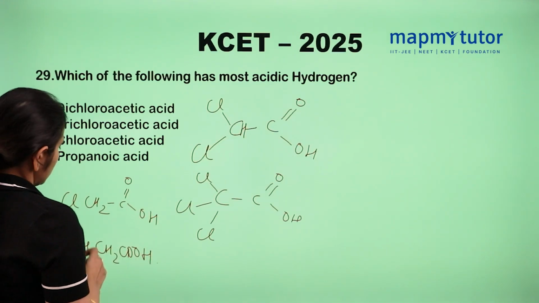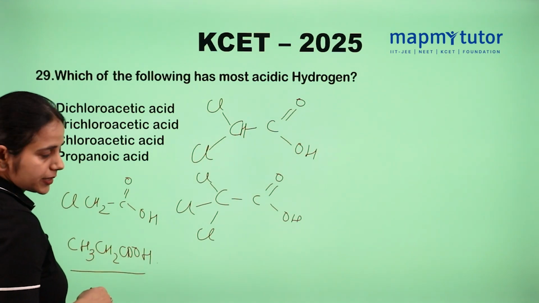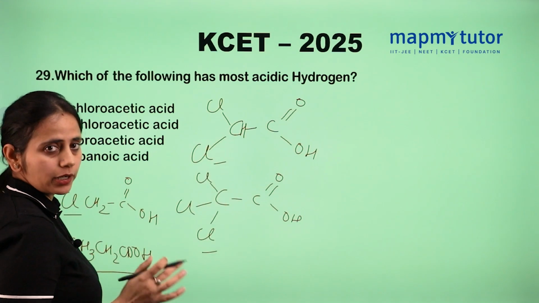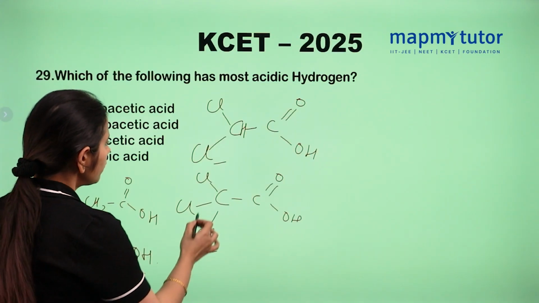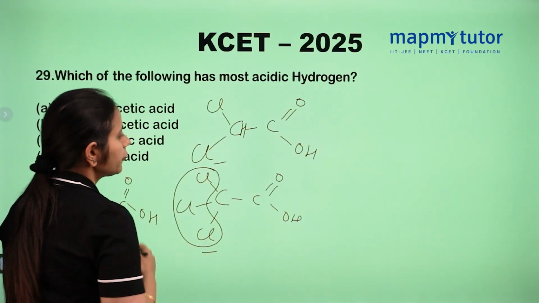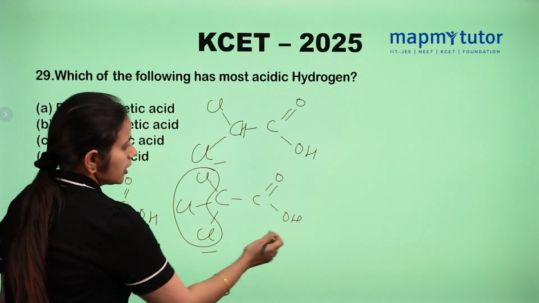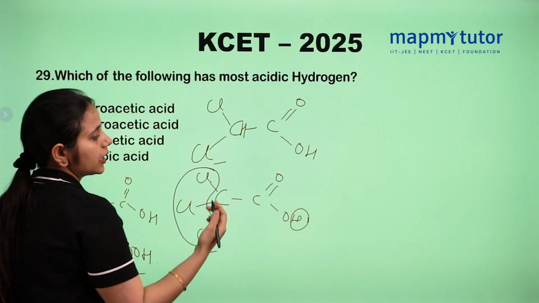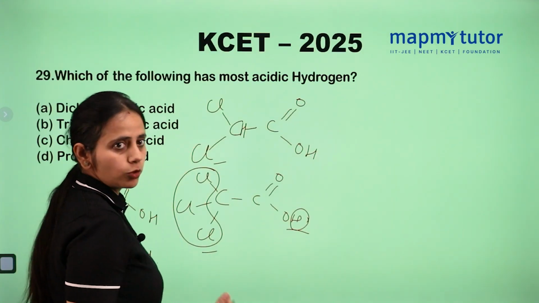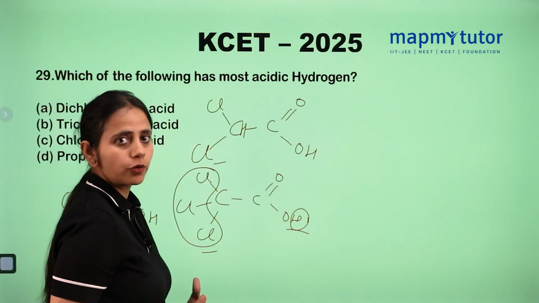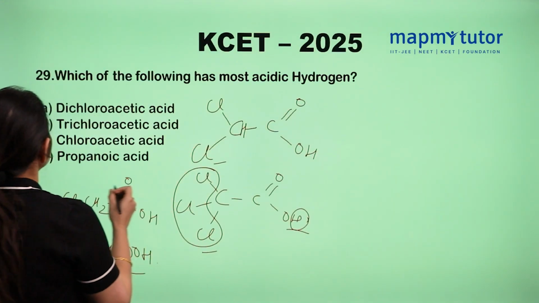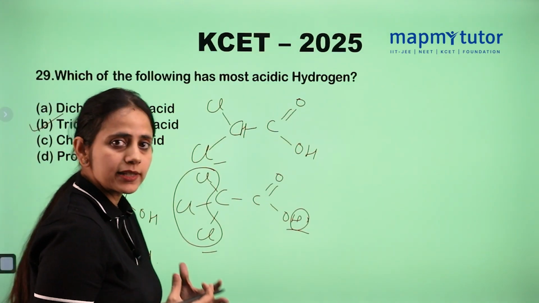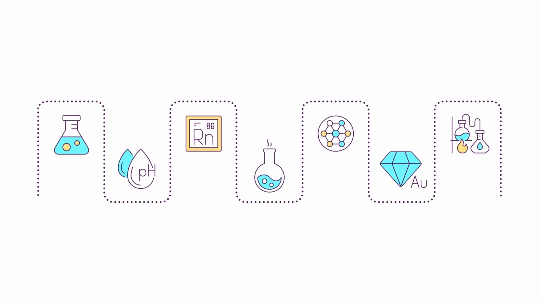Here, a low number of electron withdrawing groups is present: here 1, here 2 and here 3 electron withdrawing groups are present. The more electron withdrawing groups are present, the more easily this H can be removed. So it is the most acidic hydrogen because it can easily be removed due to the presence of the electron withdrawing groups. So out of these, trichloroacetic acid gives the most acidic hydrogen.